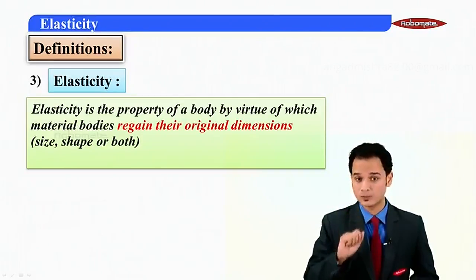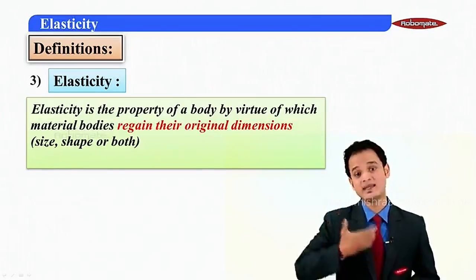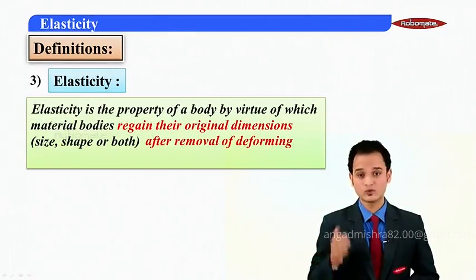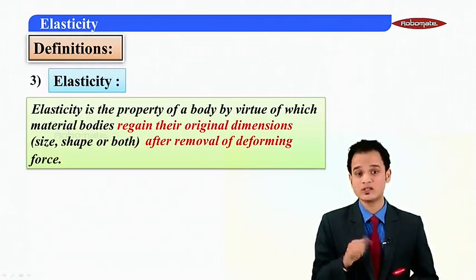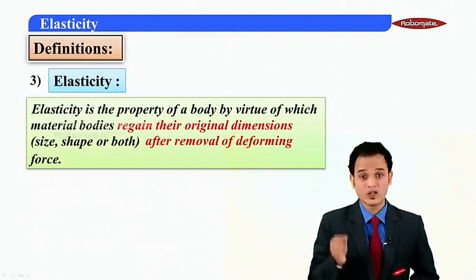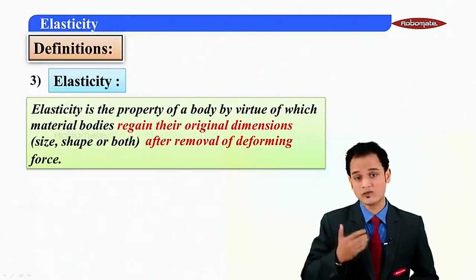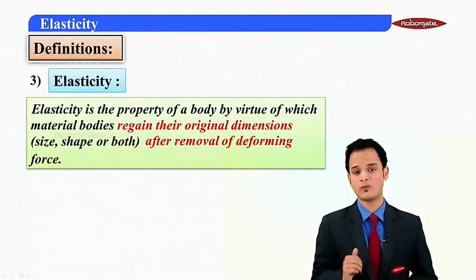Same case would be with the spring. You press a spring and the moment you release it, it regains the original dimension. So students, here is the meaning of regains their original dimension after removal of deforming force. Once again, students, the original dimensions will not be regained unless you are removing the deforming forces.